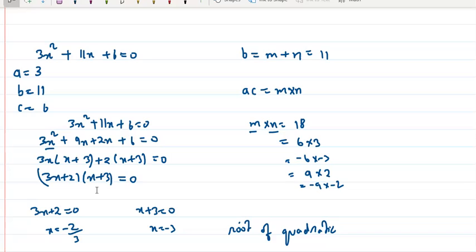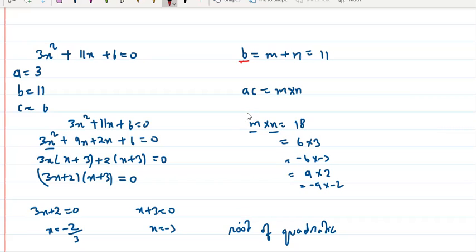We all understood splitting the middle term. We all practiced it in our class. Okay, that's easy, right? In that, we try to split the coefficient of x, which is b. Coefficient of x is b. So we try to split b into two parts, m and n, in such a way that the sum will give you the value of b and the product, m into n, will give you the value of a into c. Okay, a into c. Got it?